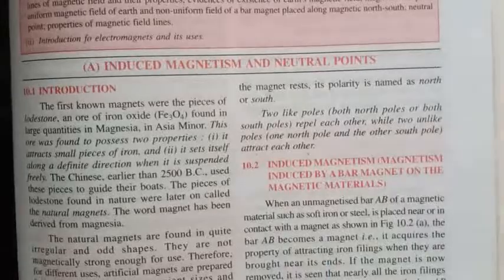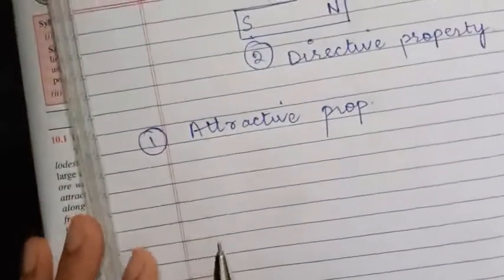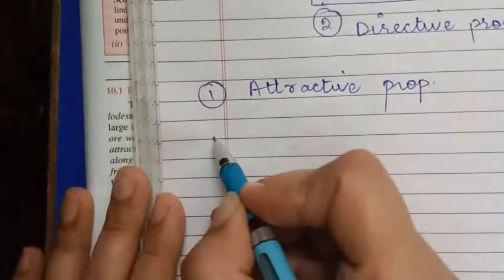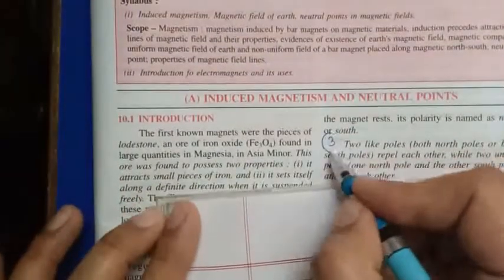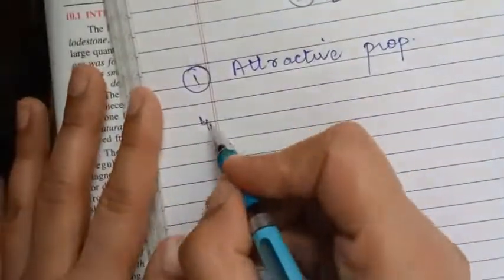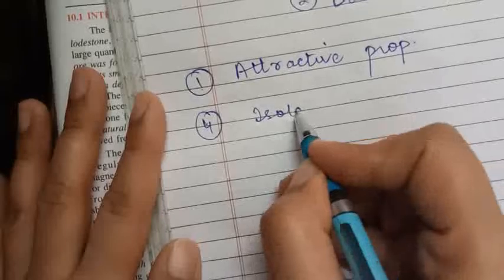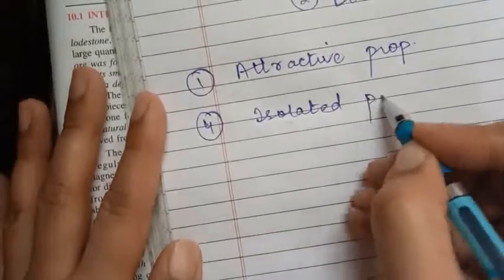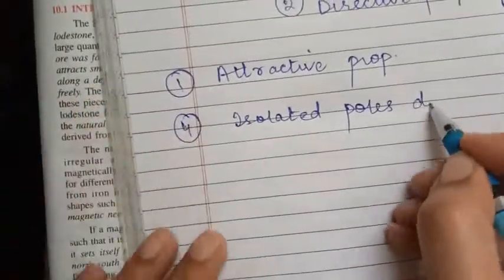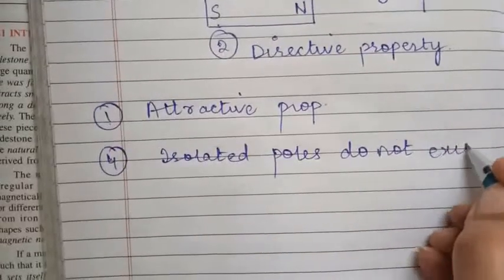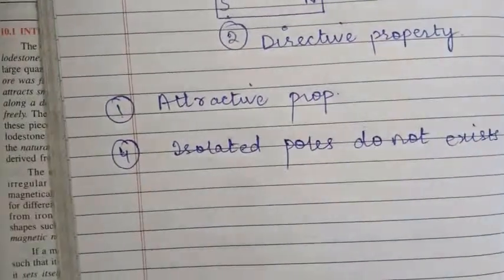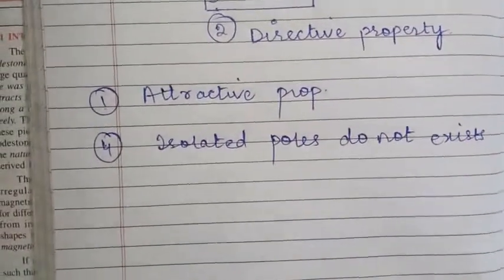Correct? Another thing you have to remember is that isolated poles do not exist. The first and second were the attractive and directive properties, this is the third, and the fourth property is that isolated poles do not exist. What does it mean?